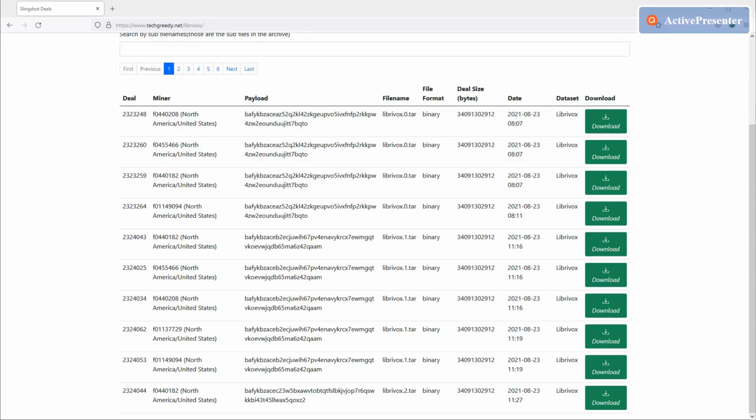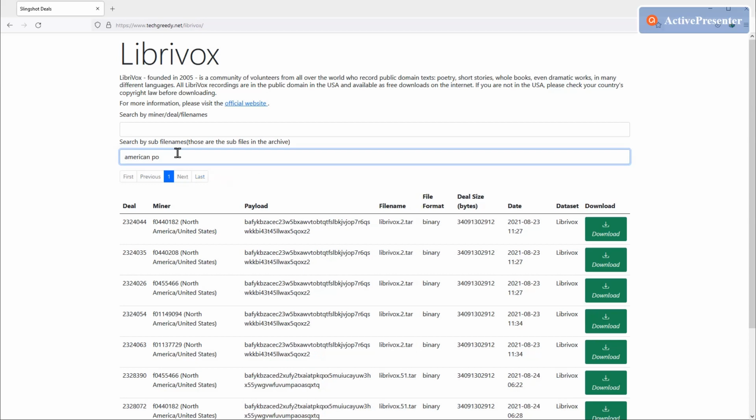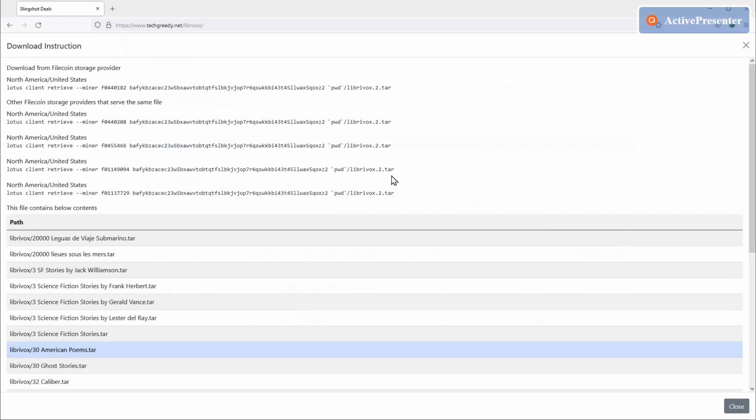To retrieve the data from the network, you can use our web UI or the Slingshot website. Here I'm showing you the web UI that our team has built. In the UI, you can search for the miner, deal or file names. You can also search for file names. For example, you can search for American Poem. You can then click the download button and you'll see the command to download the file using Lotus.